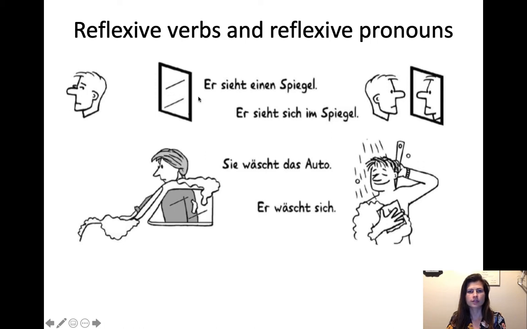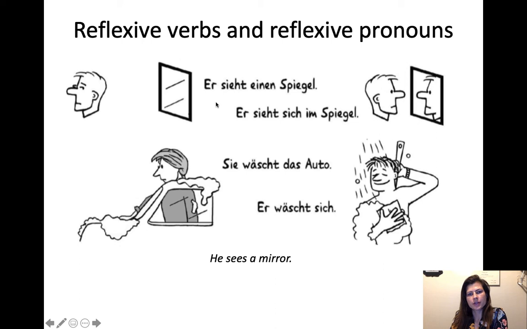So look at this sentence. Er sieht einen Spiegel. He sees a mirror. He's looking at the mirror, right? So that is a normal subject, verb, direct object, right? We've been doing that for a while. See how it's in the masculine accusative there? So that's this. Er sieht einen Spiegel.